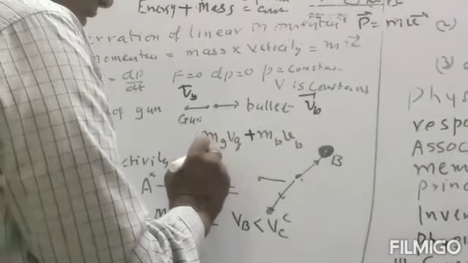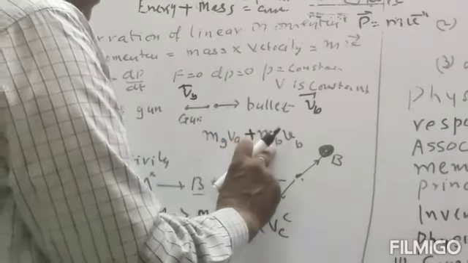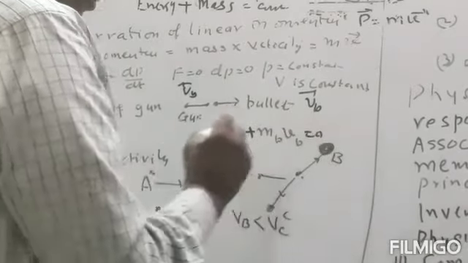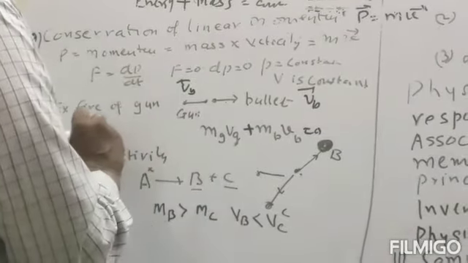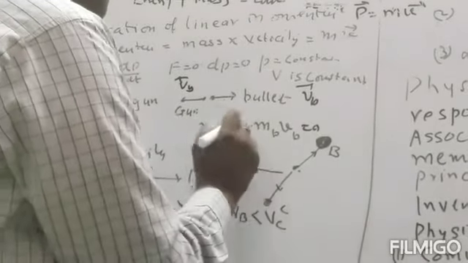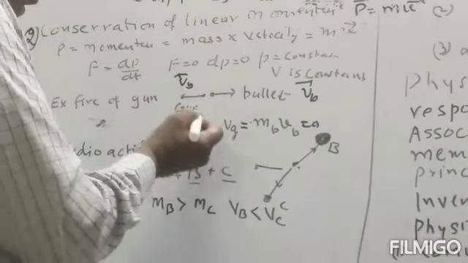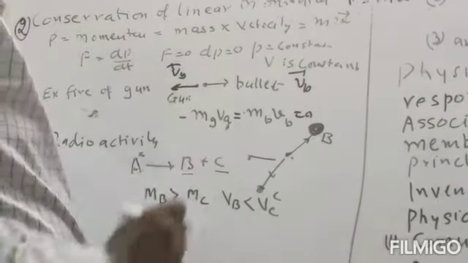So mg into vg plus mb into vb will be equal to 0, or mg vg is equal to minus mb vb, meaning the gun will move in the reverse direction.